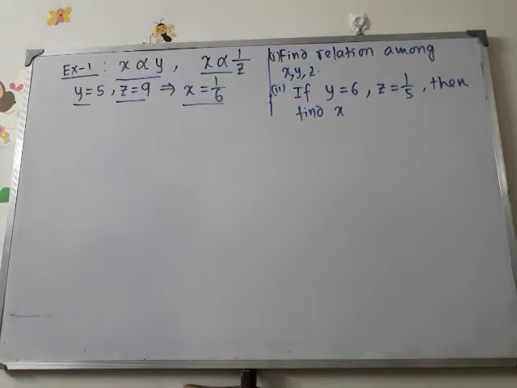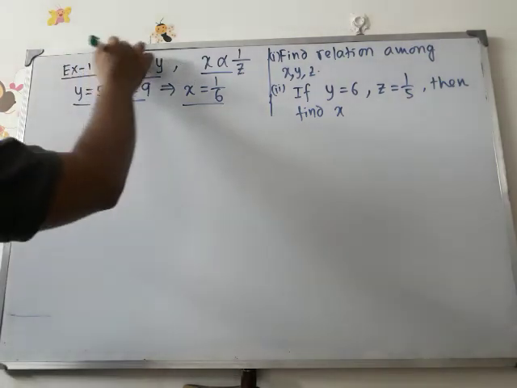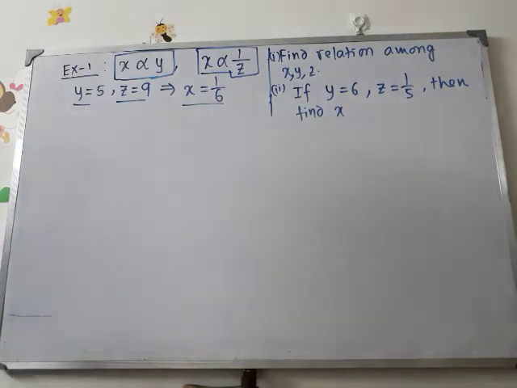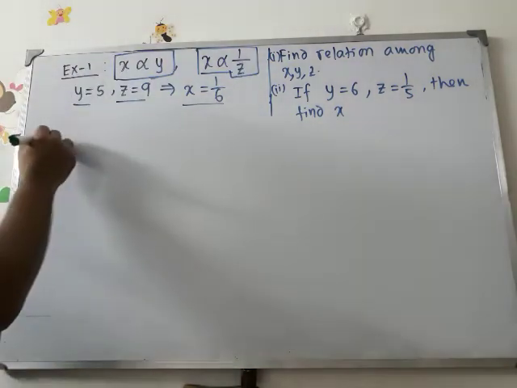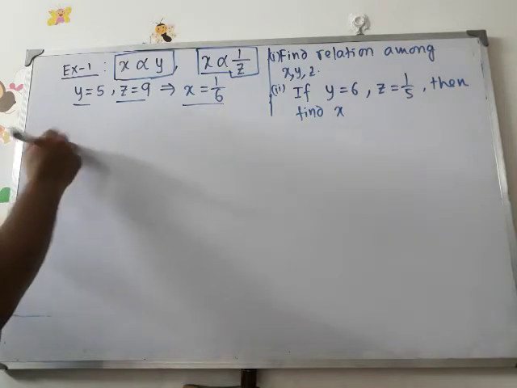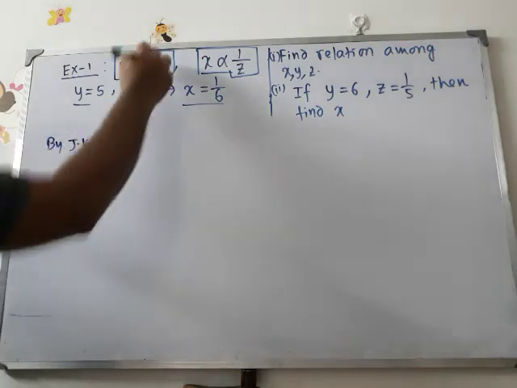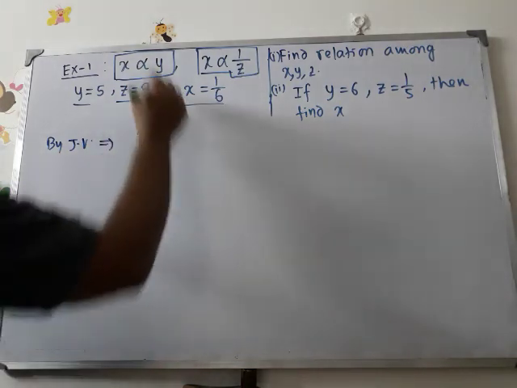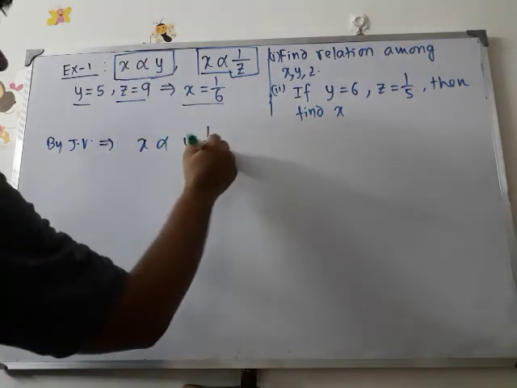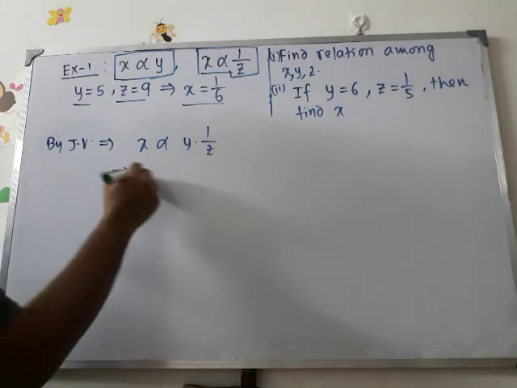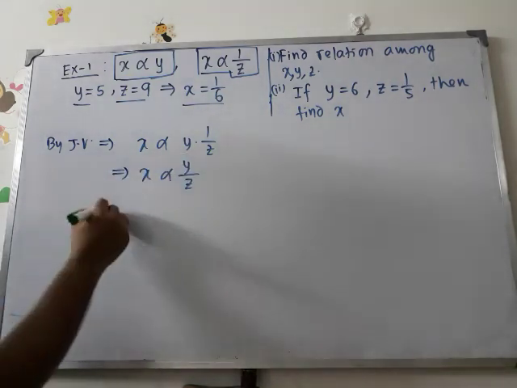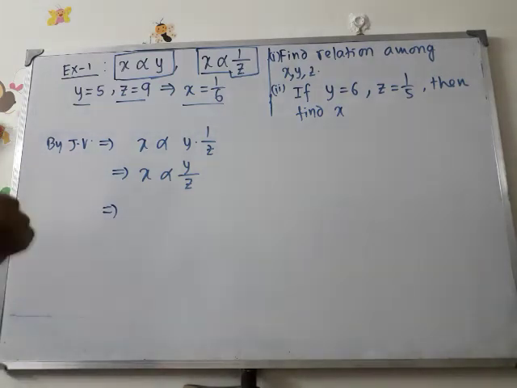So at first, we can apply the concept of joint variation by taking these two relations. So, by joint variation, what can be written? We can write left hand side X and X. So, X is proportional with Y into 1 by Z, the product of the right hand side. That is, X is proportional with Y by Z. Now, we are interested in the equational form.